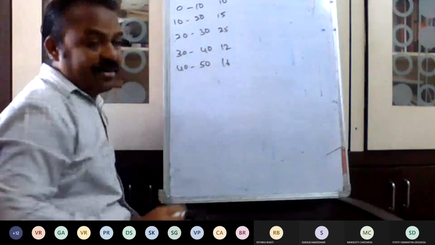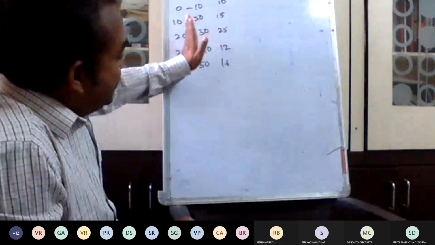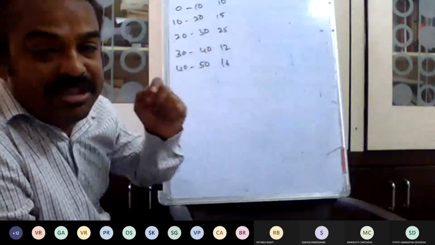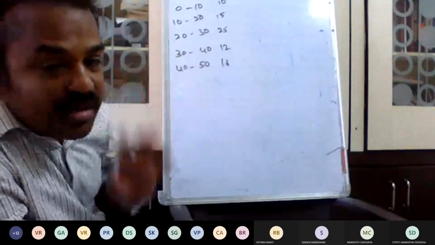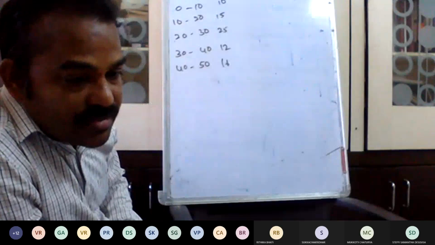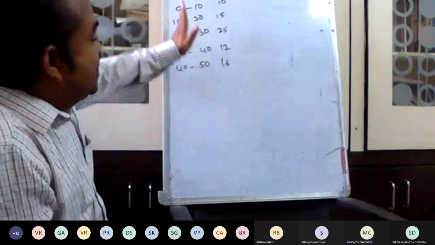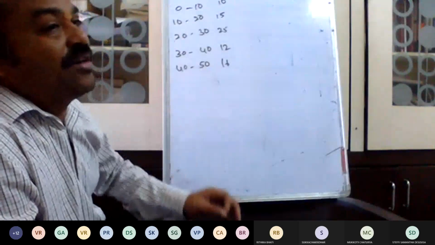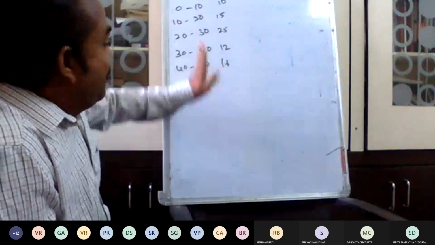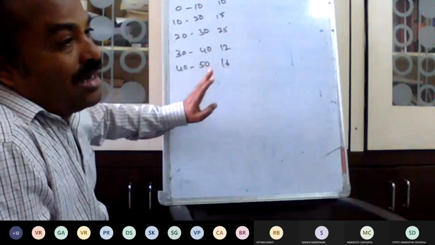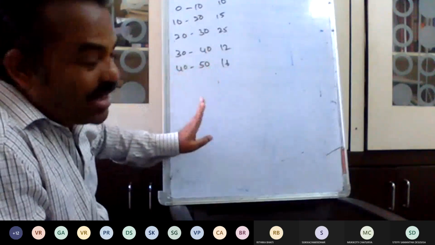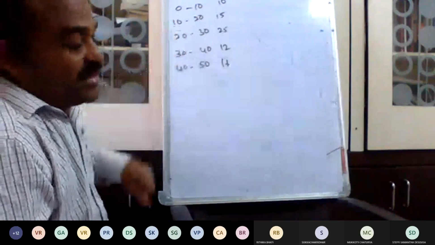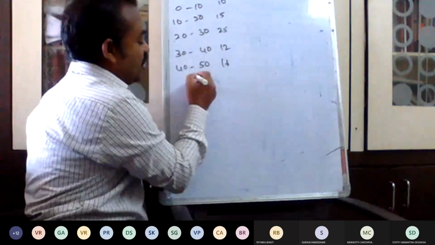Now, to draw, if you see this type of table, immediately in your mind which diagram is suitable? Histogram. If it is a continuous series, histogram is always the suitable one. Bar and line are not possible because 40 to 50, then 30 to 40, each depends on the previous. So the histogram is suitable.